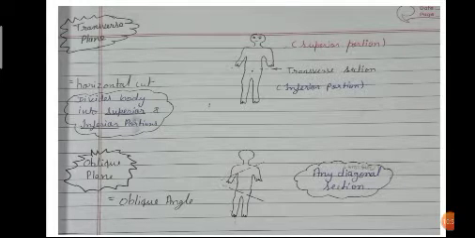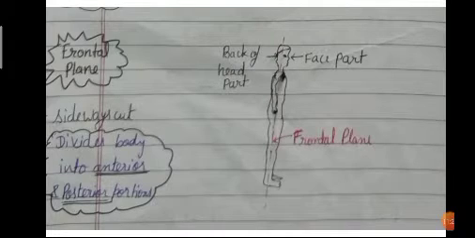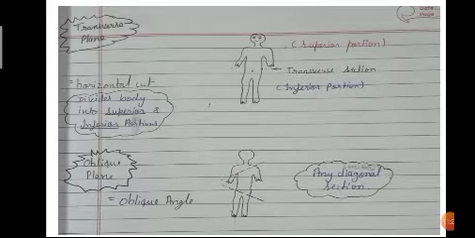Now we will discuss another plane, the transverse plane. The transverse plane is a horizontal cut. It divides the body into the head part and the lower part below the thoracic region, that is, into superior and inferior portions. The frontal is anterior and posterior, front and back. The horizontal transverse cut divides the body into superior, on the head side, and inferior, on the feet side.